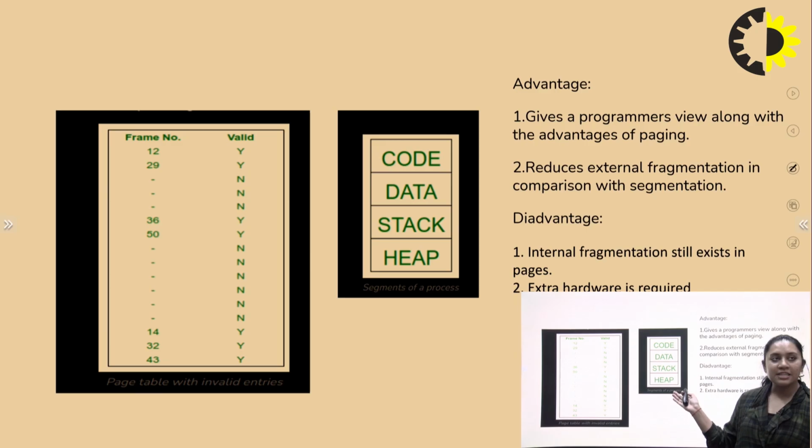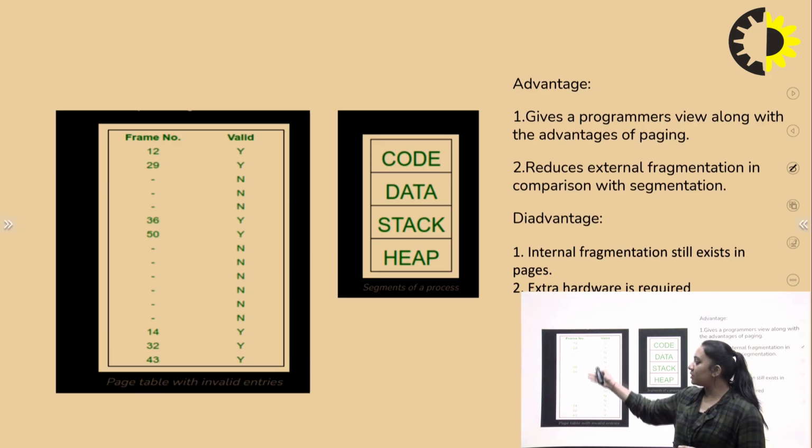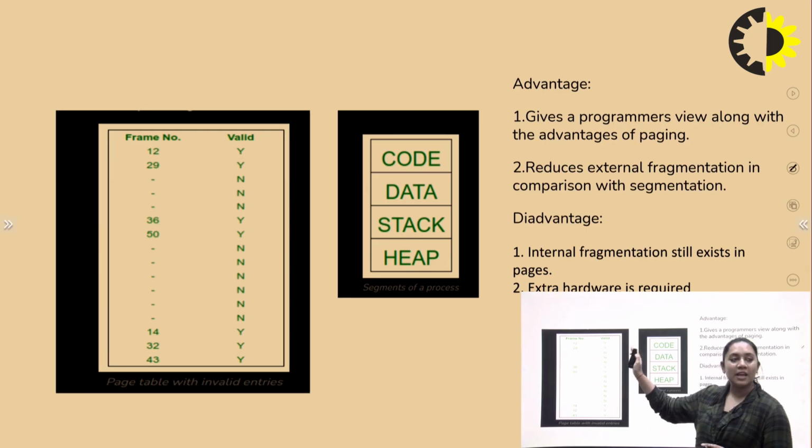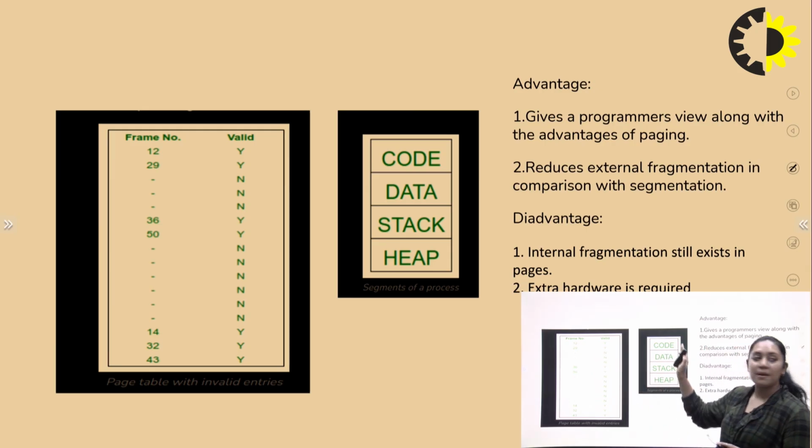As you can see, the process is divided into frames, and every frame is located in a memory location. These memory locations get categorized into the segments of the process, like the code of the process, the data, the stacks and the heaps. The disadvantage is that internal fragmentation still exists in the pages, and it requires extra hardware to compute the process in the operating system.